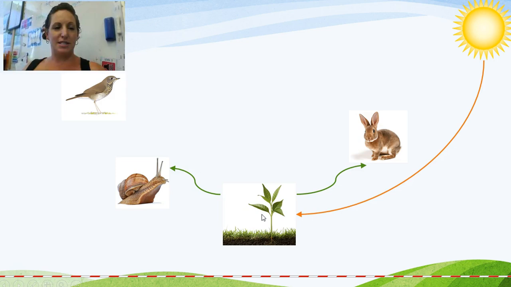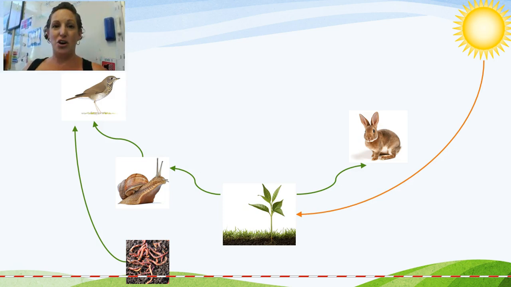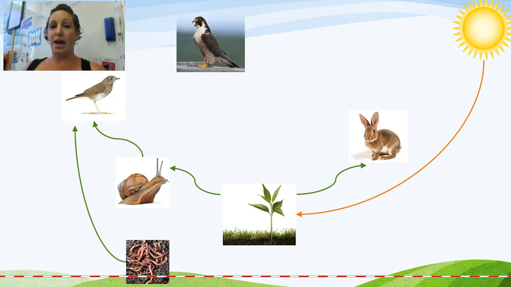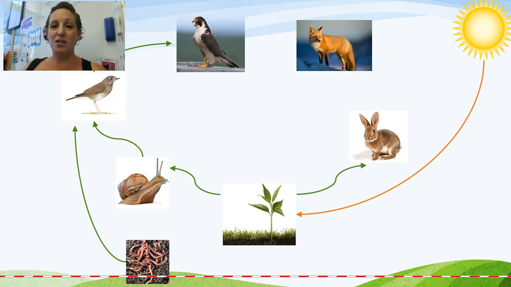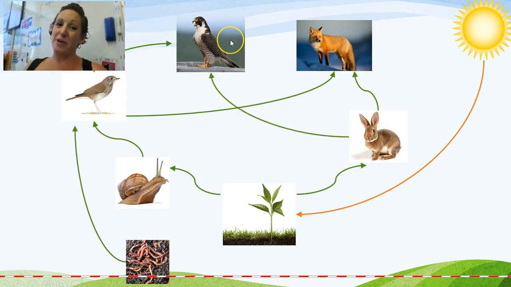Now, the thrush, this bird, eats the snail, but the thrush also eats earthworms. A peregrine falcon eats the thrush, but a fox will also eat a thrush. That's the name of this bird, by the way. A red fox will also eat a rabbit, and the peregrine falcon also likes to eat rabbits. Nothing eats the peregrine falcon, so it is an apex predator. So is the red fox. It is also an apex predator.